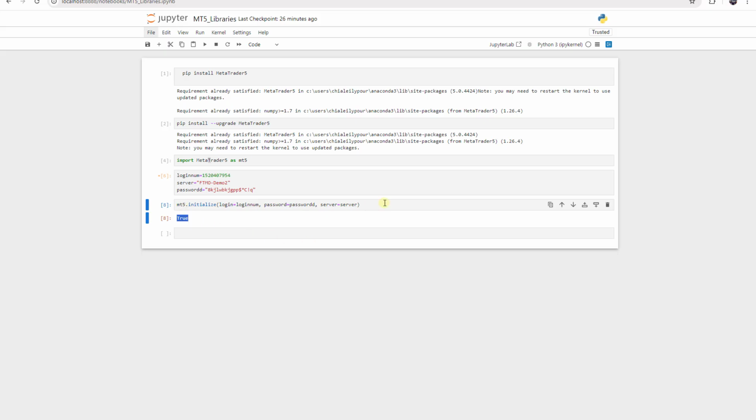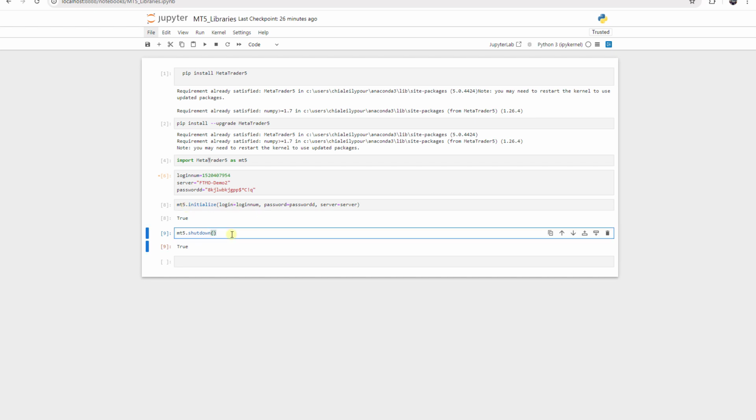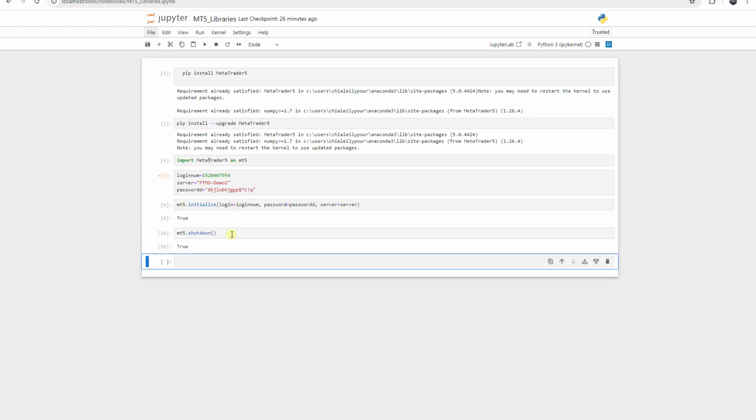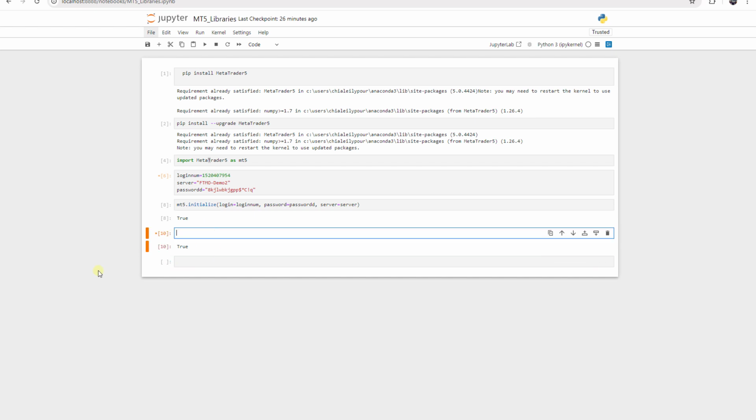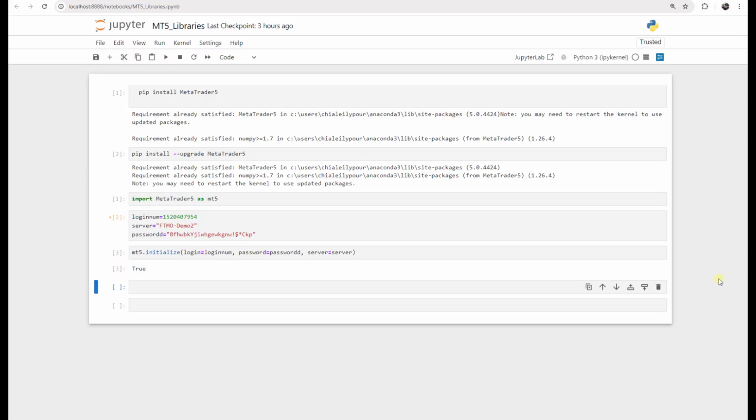Now we are connected and we are constantly connected. But if we want to shut it down, we should say MT5.shutdown. If I run it, it says true. It means it was on and we shut it down. Now we are not connected and we cannot open or close an order. It's important to know it too. Then I just leave it because I want to have constant connection. At the end, I disconnect it.